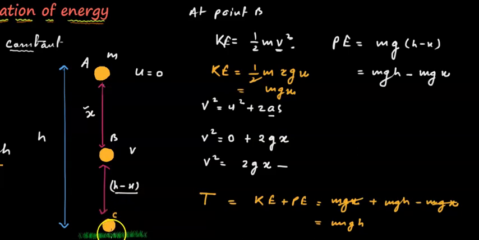So if it is just touching the ground, that means the height over here is zero. So the potential energy at this point will be zero, and the body is about to touch the ground. That means the velocity will be maximum, so the kinetic energy will be maximum. So we have to find the kinetic energy over here.